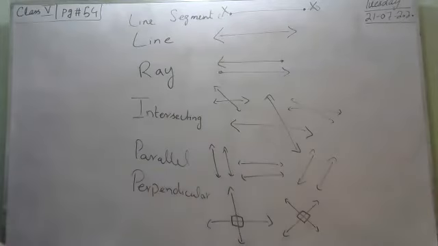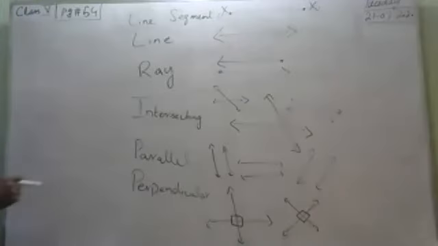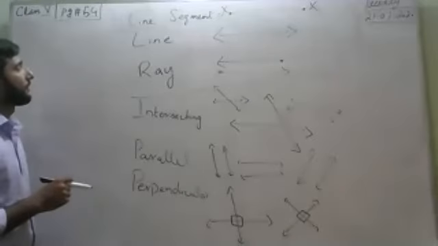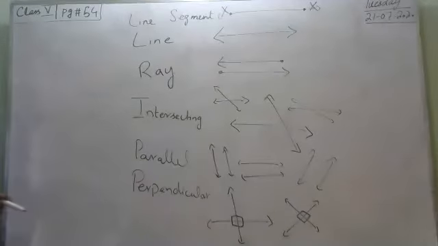These are called perpendicular lines. I hope after watching the diagrams you are able to differentiate between line segment, line, ray, intersecting lines, parallel lines, and perpendicular lines.